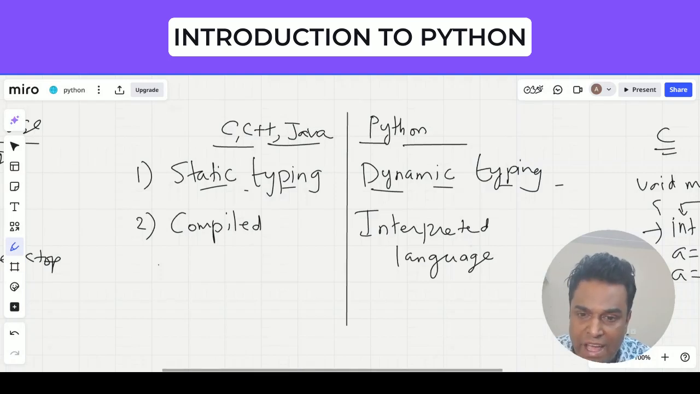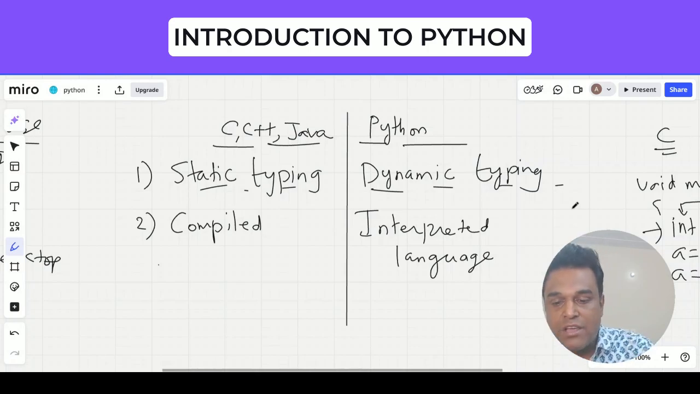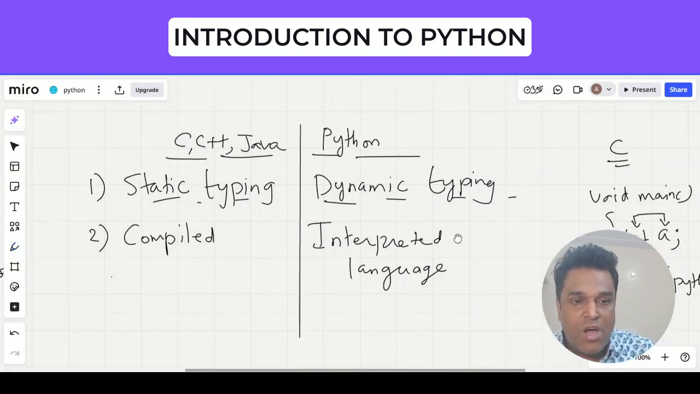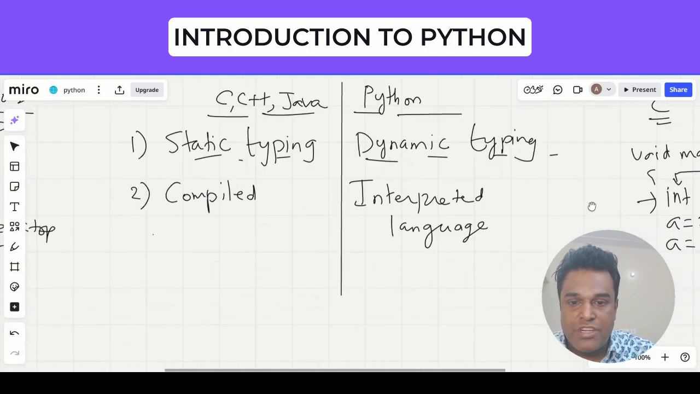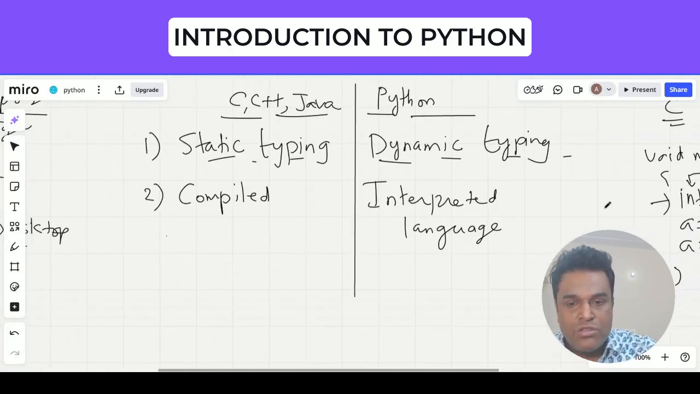In a compiler, the entire source code will be taken and converted into the object code, into the machine code. But in an interpreter, only one line will be taken and decoded. So this is very much required for a dynamic programming language. If there is dynamic typing, it has to use an interpreter. The compiler won't work in that case, because this is how it actually works. So there is no declaration, and there is a duck typing feature that we use. This is the major difference between static typing and dynamic typing.